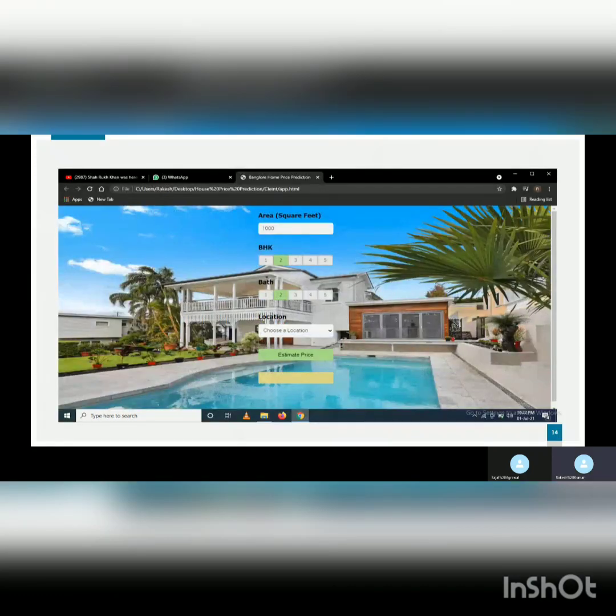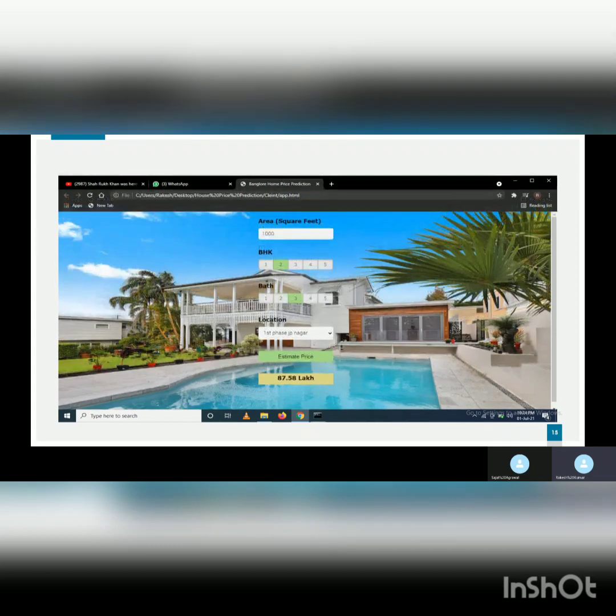Now we will see how our website looks. This is how it has the attributes area, BHK, bath and location, and the user can choose according to his or her need and then estimate the price. Like this we estimated the price.